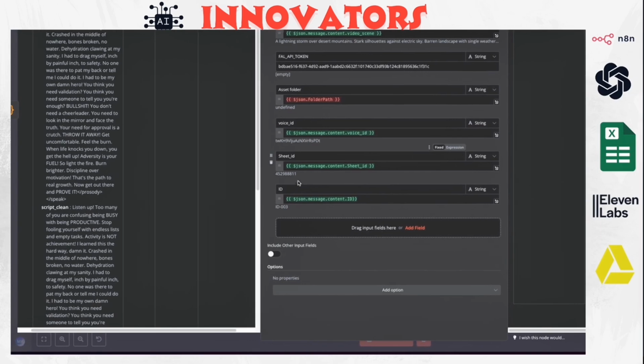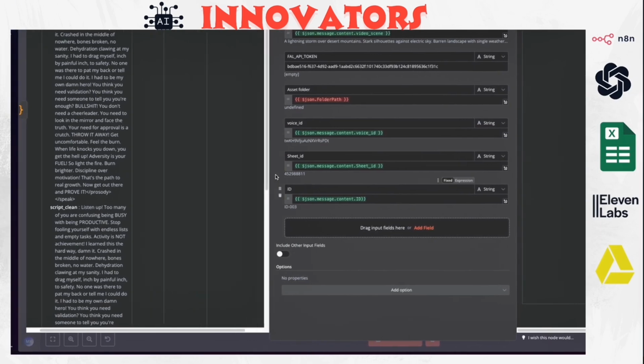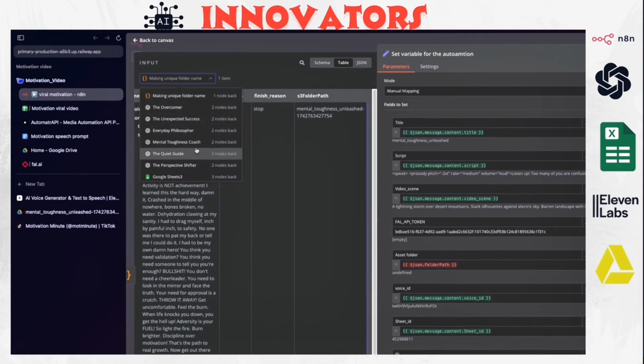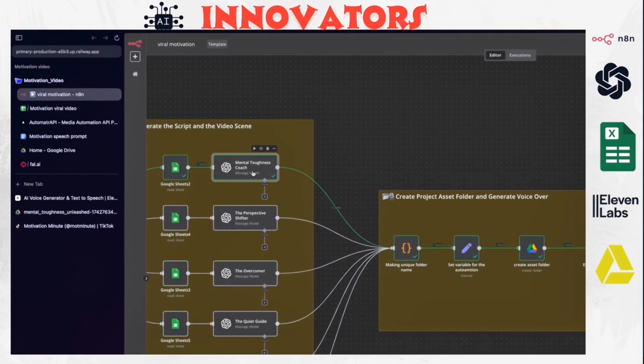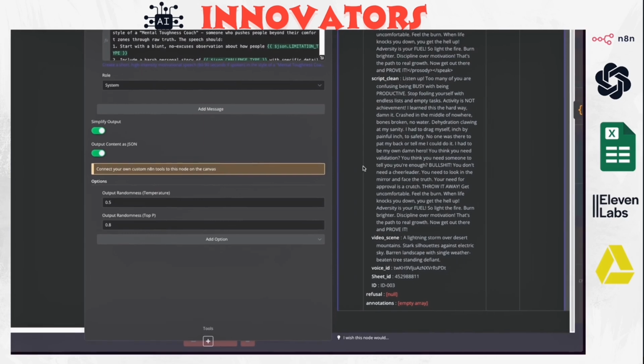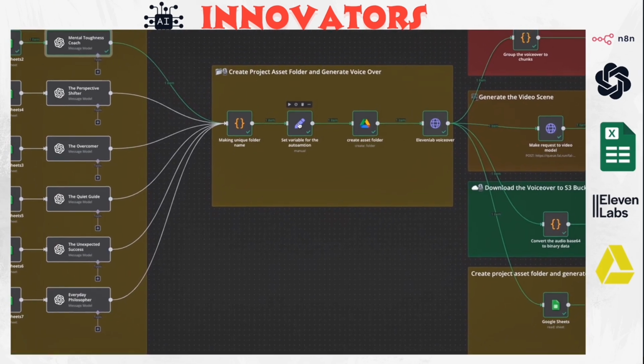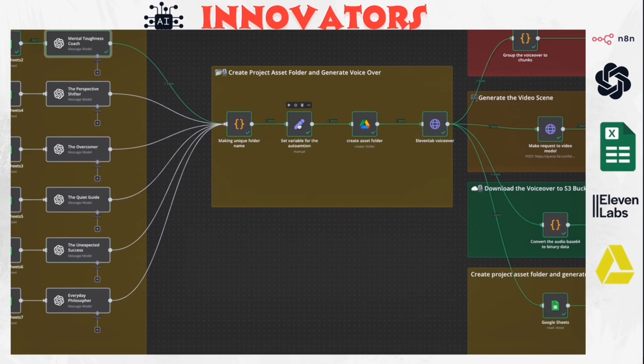And the sheet ID is the same thing inside the OpenAI output. In the OpenAI output, we output all these variables, and we're just using them later in the set variables for automations node to make everything organized and be able to easily reference in the subsequent nodes.